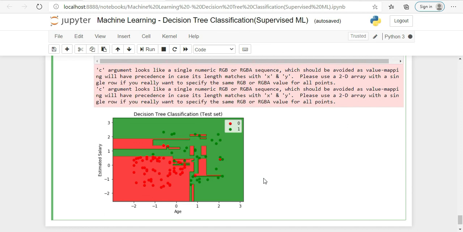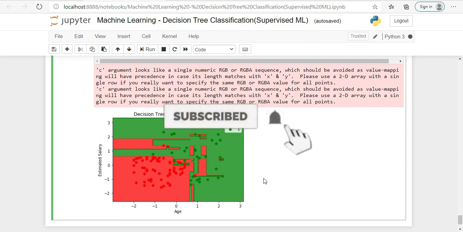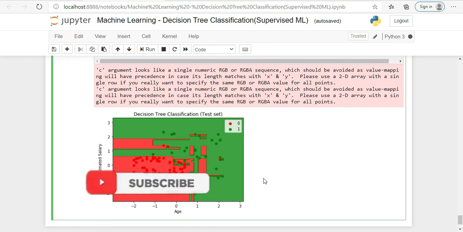So we have covered till here about decision tree classification. What it is, why we should use it, why we should not use it, we saw the advantages and disadvantages of decision tree classification, and how we can implement it in Python.